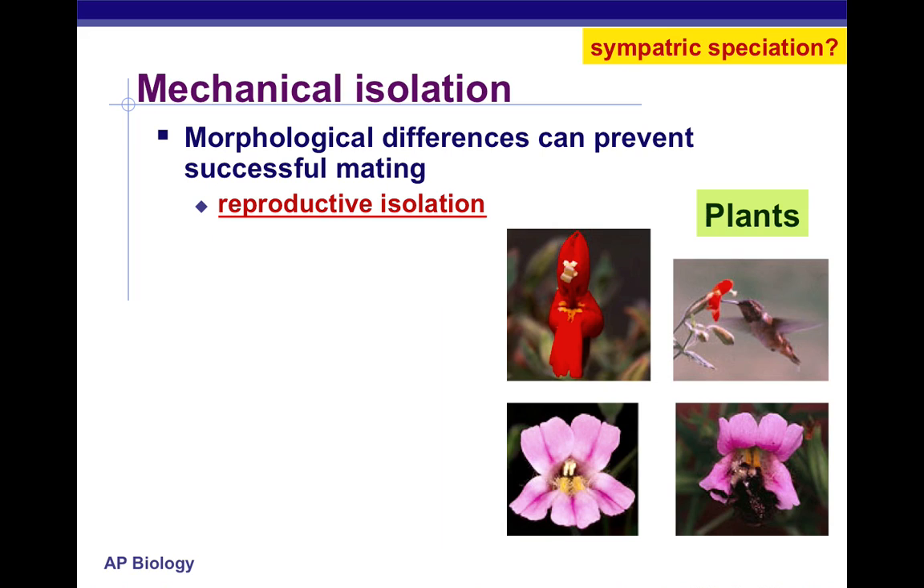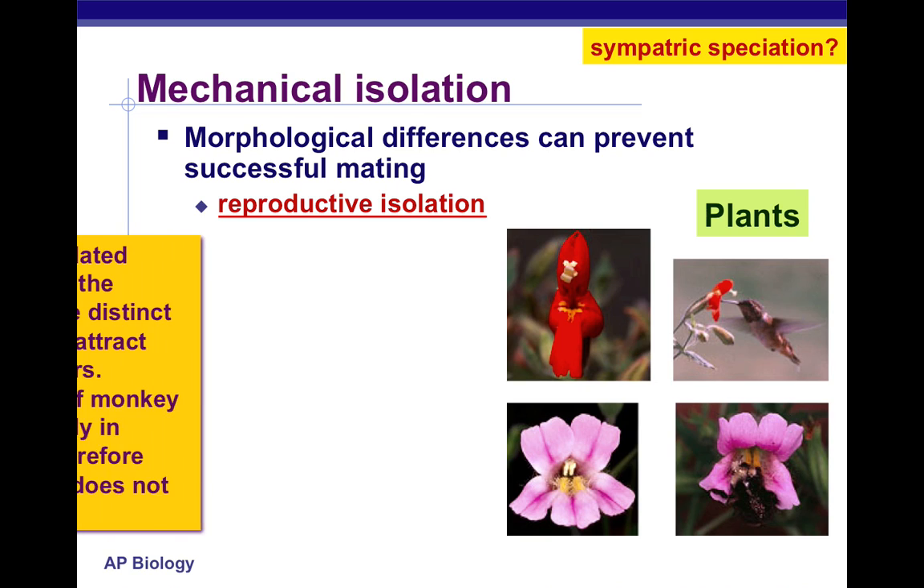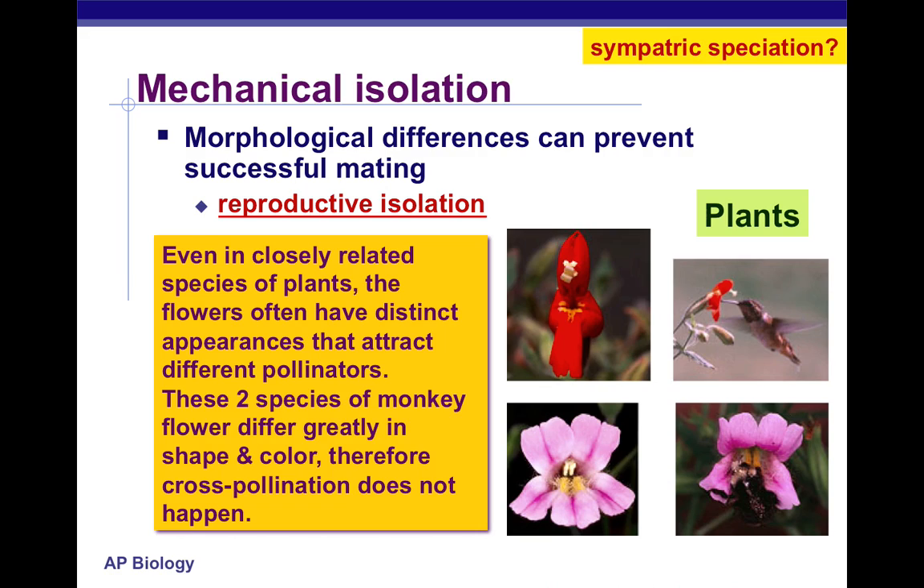Mechanical isolation: morphological differences, physical differences, can prevent successful mating. This is an example of reproductive isolation. In this case, even in closely related species of plants, the flowers have very distinct appearances that attract different pollinators. And this will make it impossible for them to interbreed.